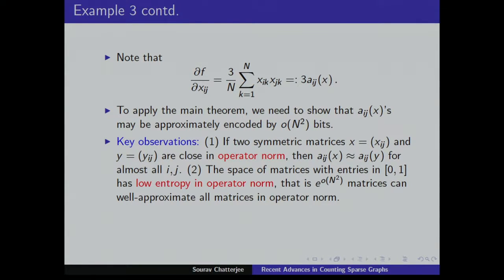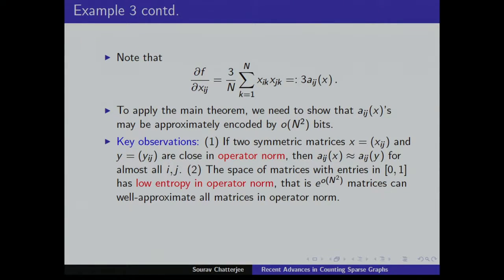And that's because the entries are bounded in 0, 1. What that means is that the sum of squares of the eigenvalues is n squared, which means that the kth largest eigenvalue is bounded by n over square root k. You can have that kind of an estimate. So you can throw away all eigenvalues and eigenvectors after some stage, and you keep a little bit, and that suffices to encode in operator norm.